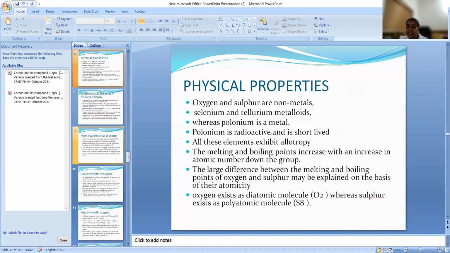All these elements exhibit allotropy. Allotropy means the same physical state, for example solid only, but existing in different forms with different physical properties. That is called allotropy. The melting and boiling points increase. You know that when moving down, the number of electrons increases, van der Waals force of attraction increases, and because of that, melting and boiling points also increase.